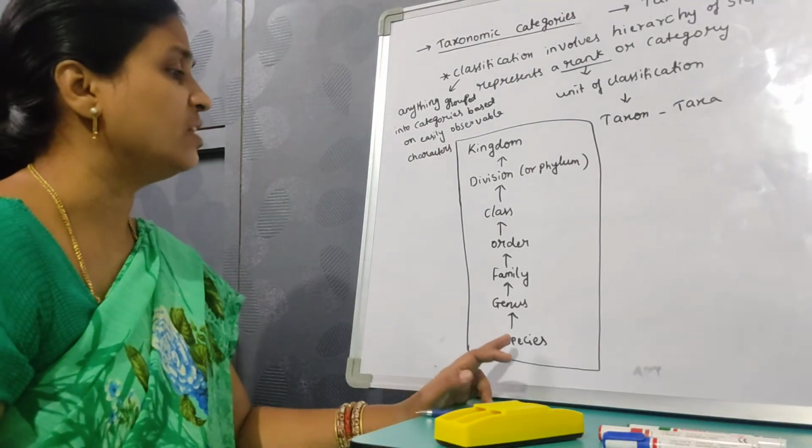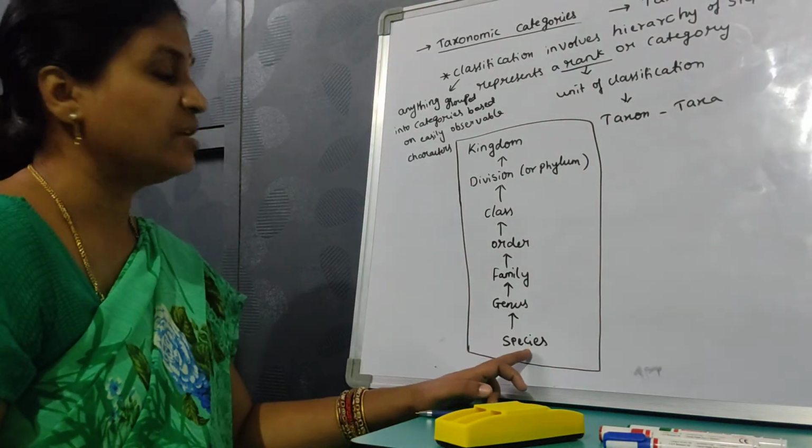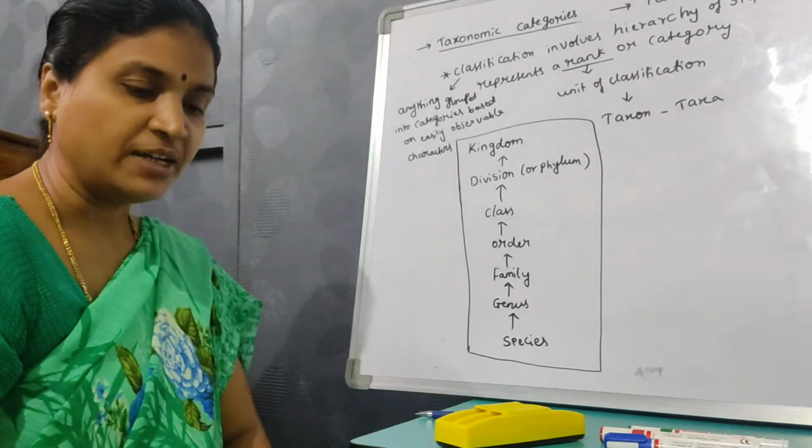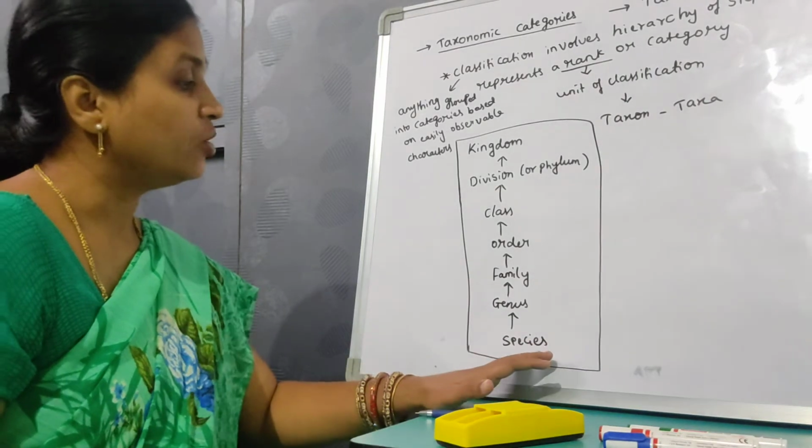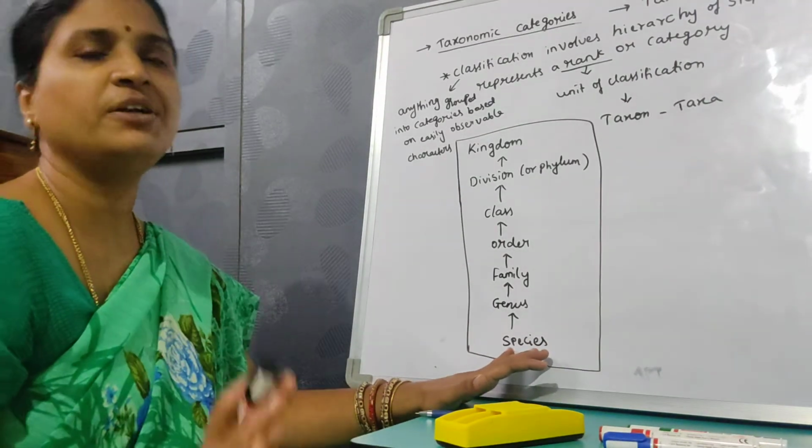First, we are going to deal with the lowest category, that is species. Species includes the group of organisms with fundamental similarities.